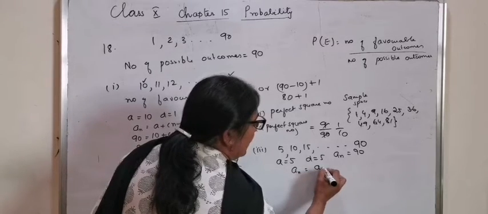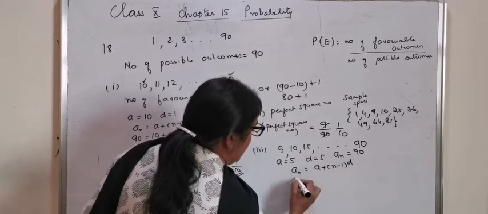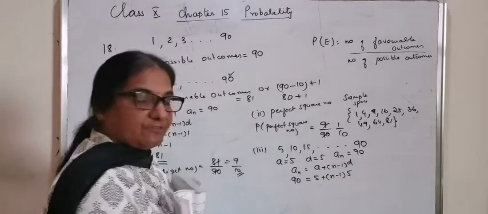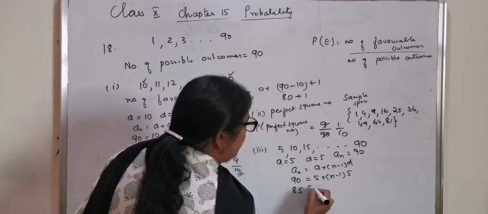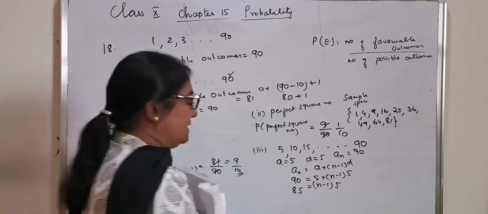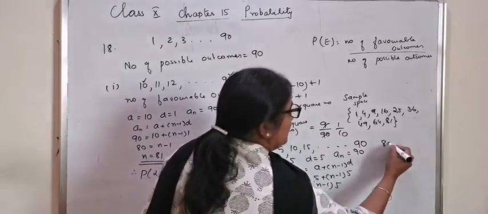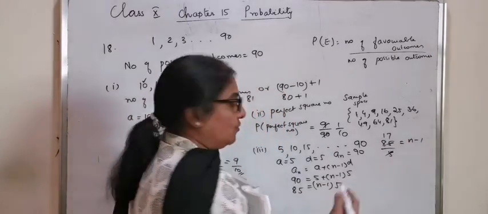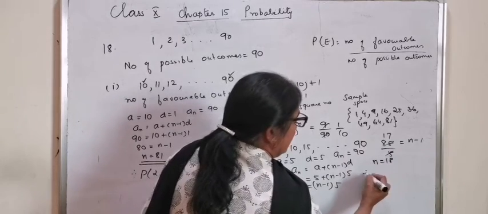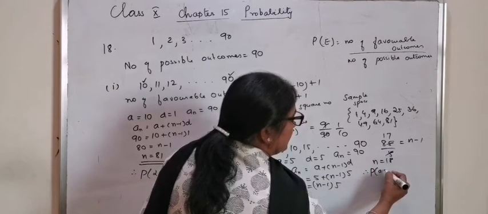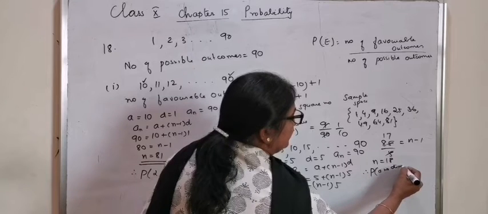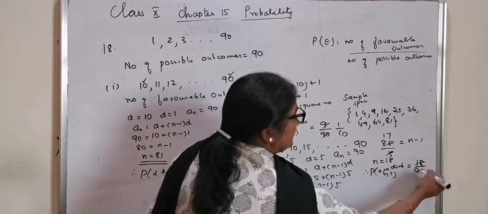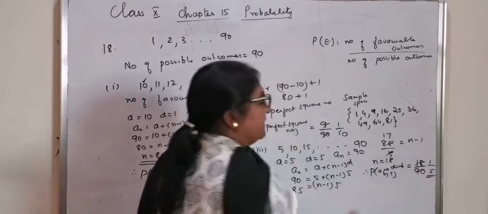AN is equal to A plus N minus 1 into D. 90 is equal to 5 plus N minus 1 into 5. 90 minus 5, 85, is equal to N minus 1 into 5. 85 divided by 5 is equal to N minus 1, or N is equal to 18. Therefore, probability that it's a number divisible by 5 is equal to 18 divided by 90, which is equal to 1 by 5.